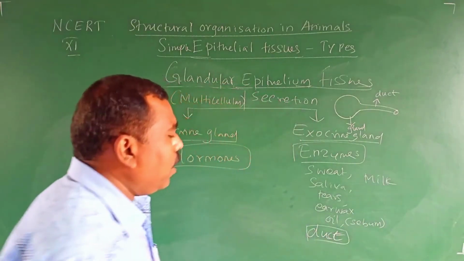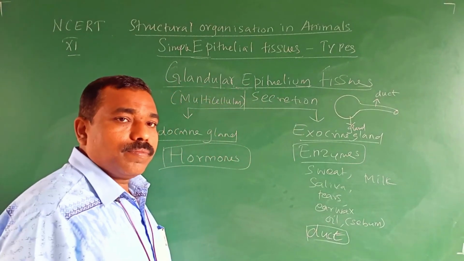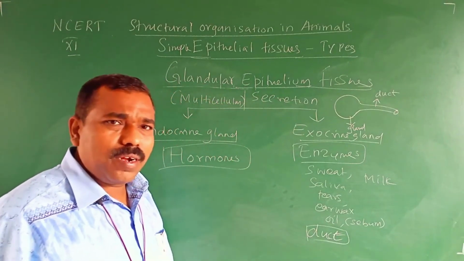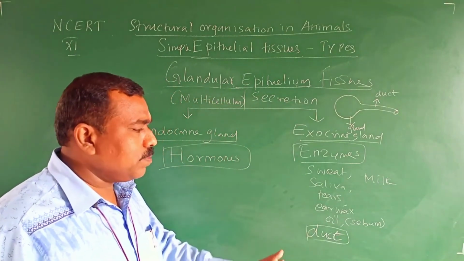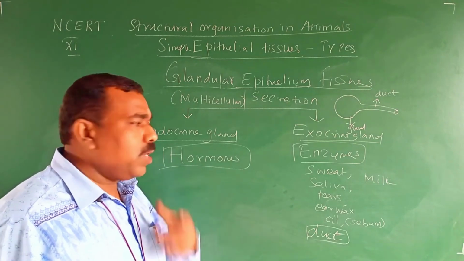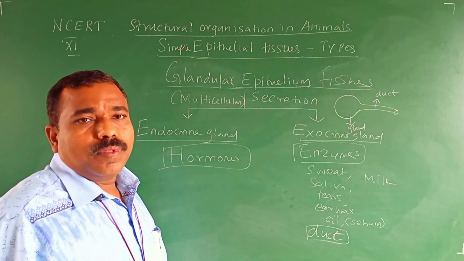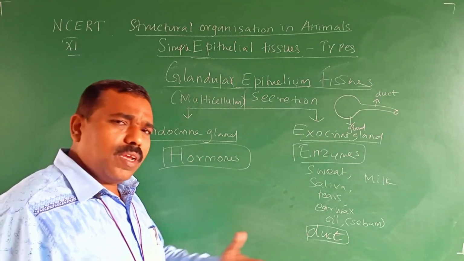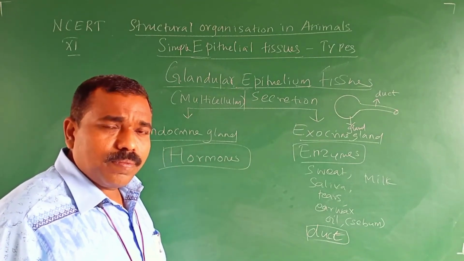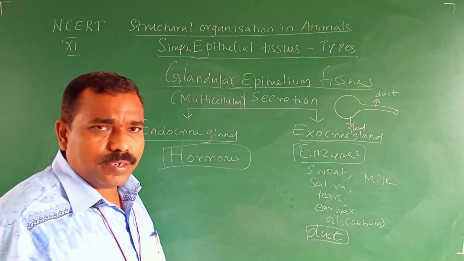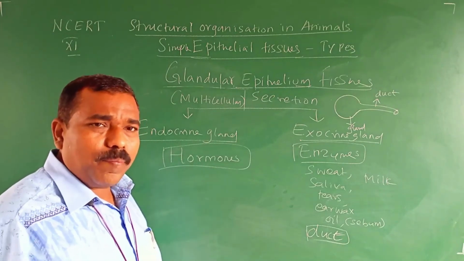All exocrine glands have a duct: the salivary gland, sweat gland, tear gland, all the enzyme-secreting digestive glands, everything has a duct. The pancreas has a pancreatic duct. The liver has a bile duct.